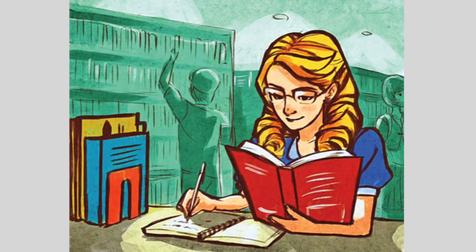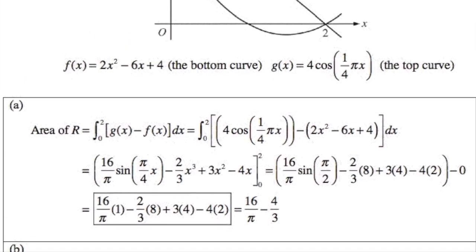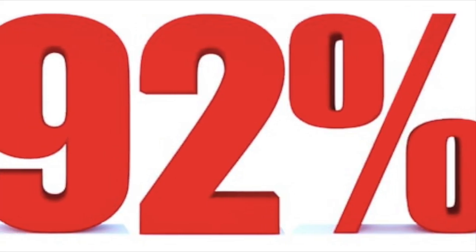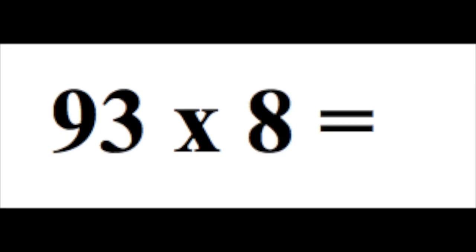Another way to use statistics is to find out how to ace your classes. If you wanted a 93% in calculus class, then you could find out how well you need to do on your next test. If you have 7 scores in the gradebook and their average is a 92%, then you would multiply 92 by 7 to get 644 as a sum. You would multiply 93% by 8 to get 744. Then you would subtract 644 from 744 to find that your next test score needs to be a 100%.